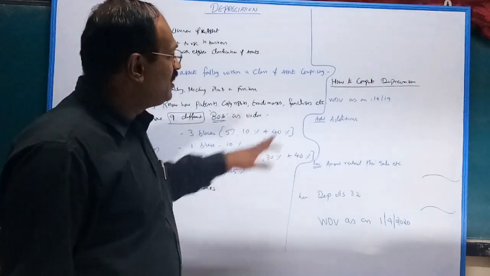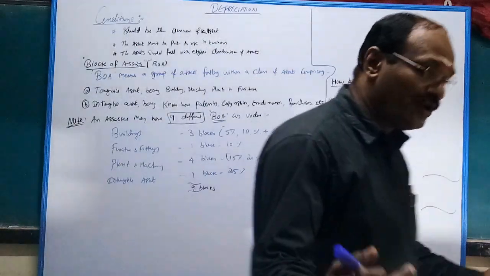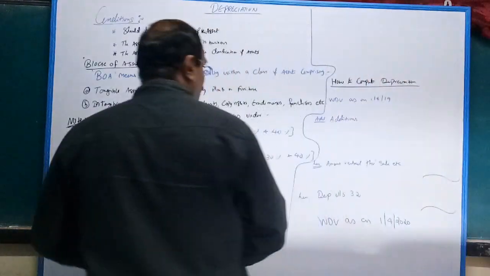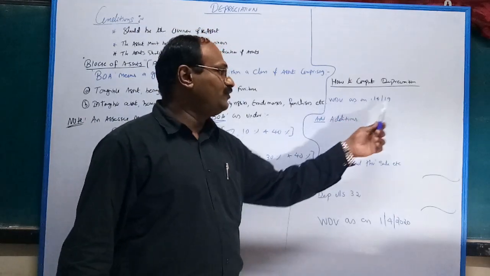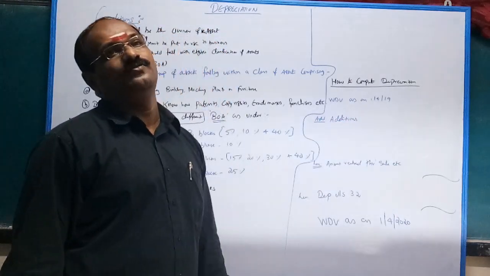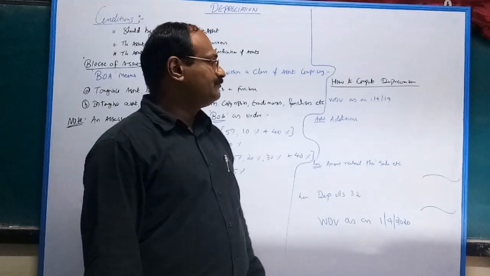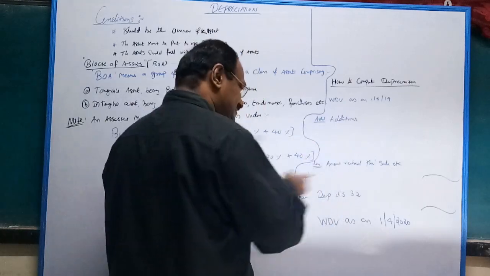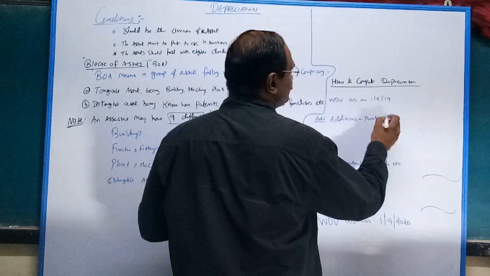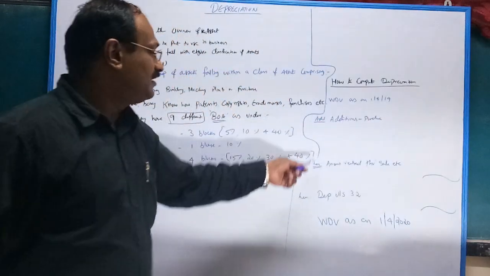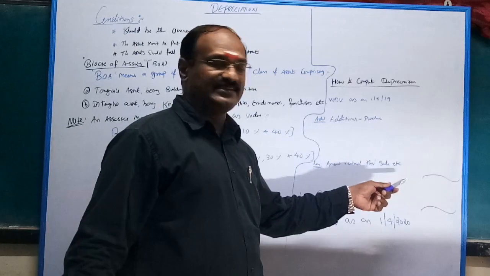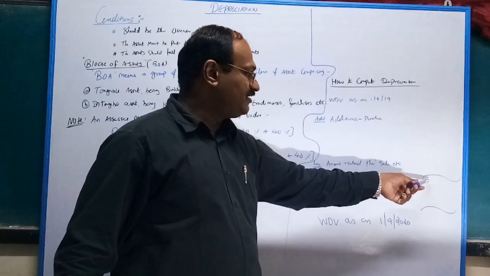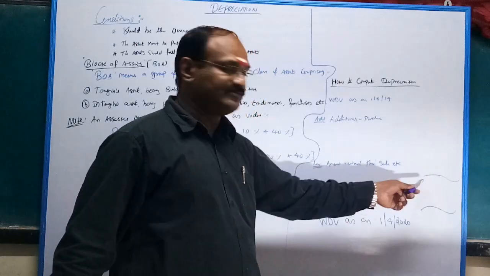Before going to the problem, how to compute depreciation? Very simple. WDV as on 1/4/2019. Written down value. What is WDV? Written down value. Add additions. What is additions? Additions nothing but purchase. Then less amount realized through sale, etc. So opening balance, plus purchase, less sale. This is closing. From this figure, you have to calculate depreciation.